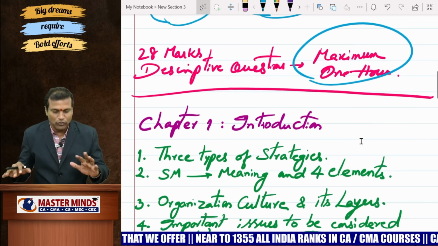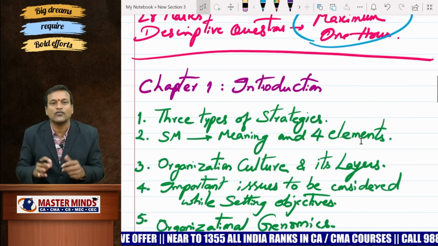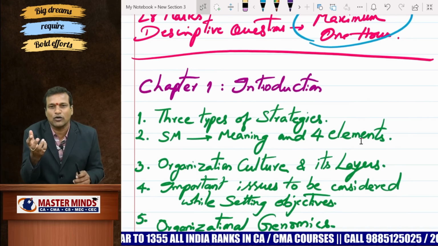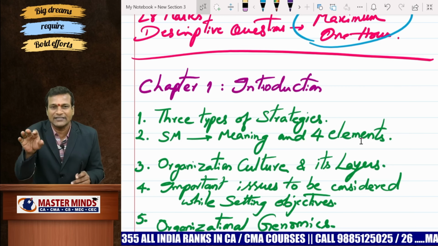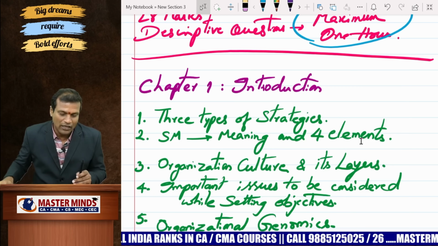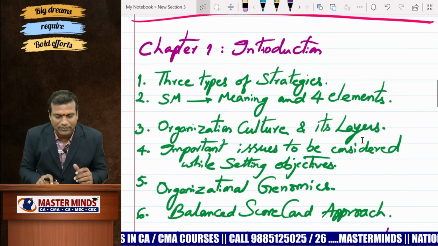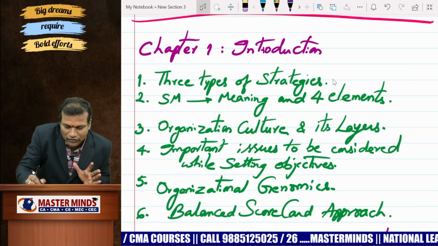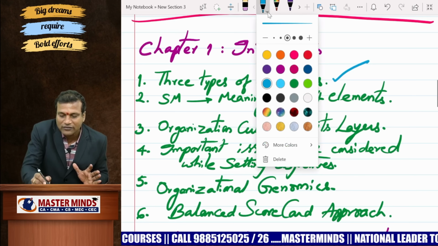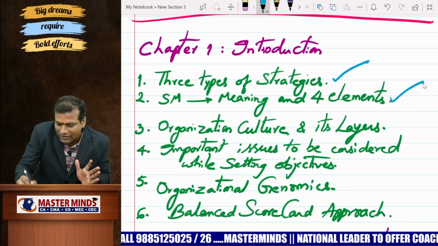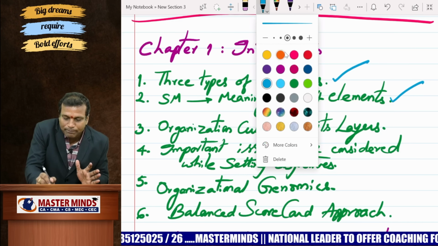Now, let's come to the answering part. Since time is very limited, you have to focus on the main topics which have the highest probability to be asked in the CMA Inter SM paper June 2025 exams. Now, we have 4 chapters. Look at the first chapter, the introduction chapter. First, focus on this beautiful question called 3 types of strategies. Thereafter, the meaning of SM and the 4 elements of SM.